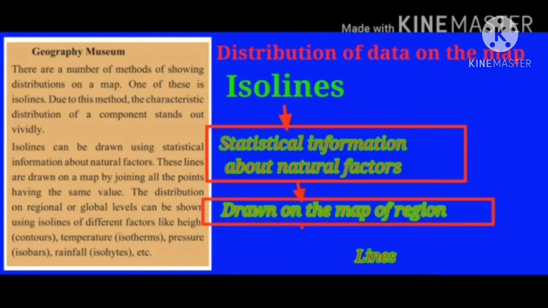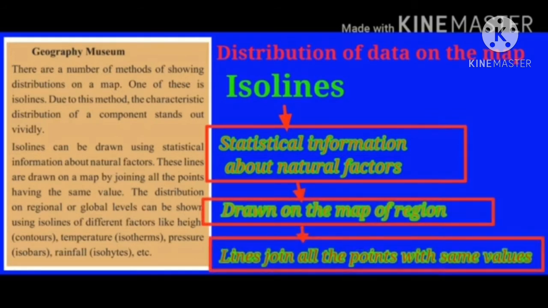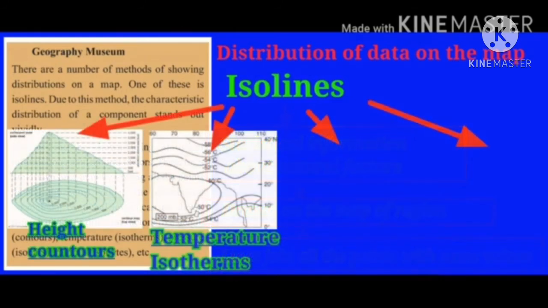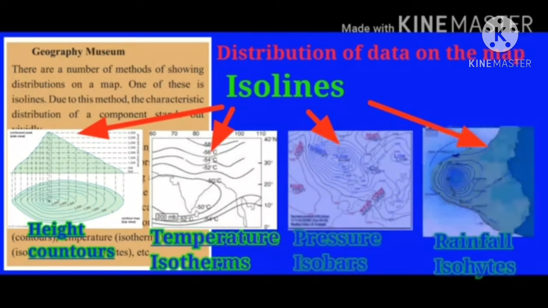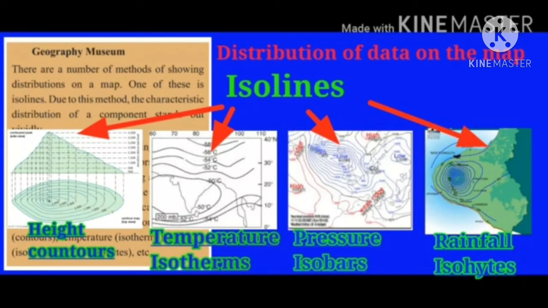These lines are shown on a map by joining all the points having the same value. The distribution on regional or global levels can be shown using isolines of different factors like height, that is contours, temperature, isotherm, pressure, isobars, rainfall, isohyets, etc.